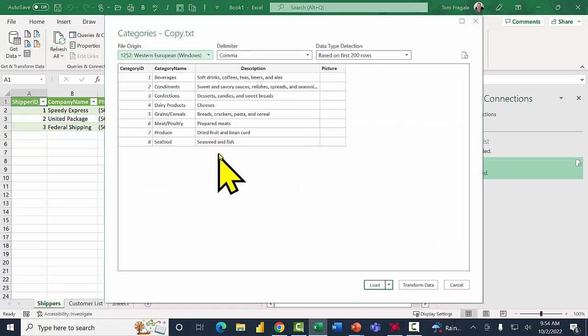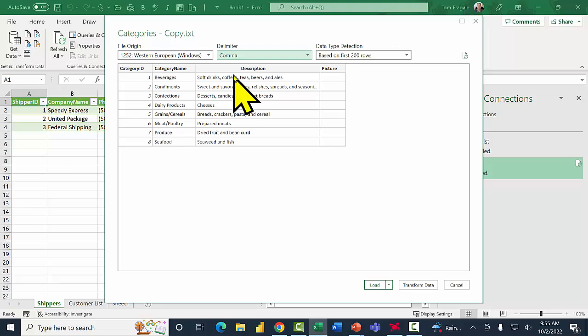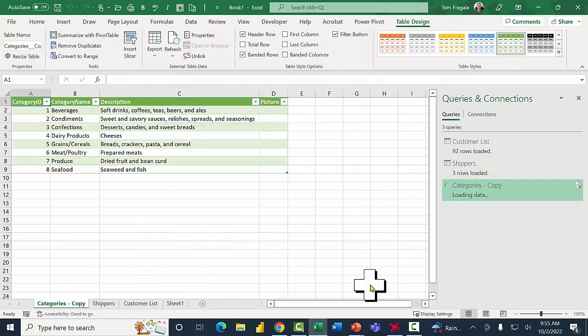We see the data for the text file. Now for the text file, you might have to change the delimiter, which is the separator between the fields. Usually it guesses that correct. If you ever use a CSV file, it will be comma. Otherwise, you could pick the appropriate one. So I'll pick on comma there, and I'll pick on load. And that made a formatted table.